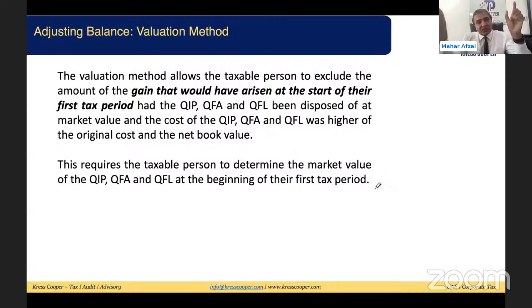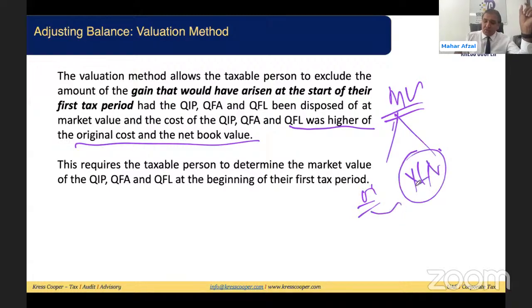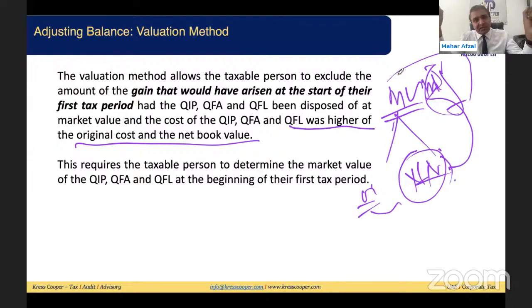We need to consider the difference between the opening value and cost. Whatever difference there is between these two values will be considered. Need to consider the difference between the market value and the original cost or net book value. This is very important: whenever we are considering market value, then cost will be the higher of the original cost or net book value. Out of these two, whatever is higher will be compared with the market value. The differential will be my gain. This gain should not be subject to tax after the introduction of the corporate tax law.